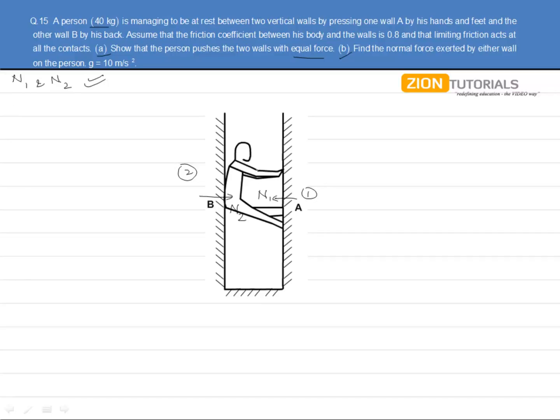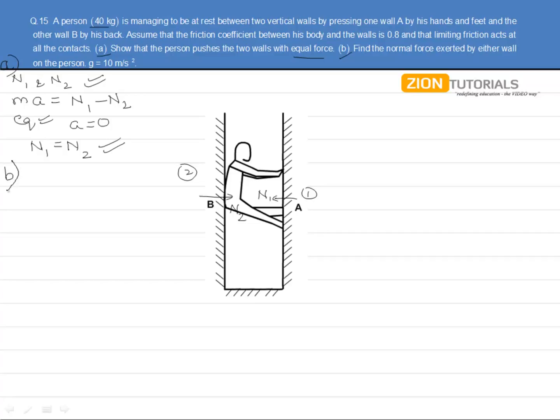In order to balance this man in the horizontal direction, the net of these forces must be zero, because mass times acceleration equals N1 minus N2. For it to be in equilibrium, acceleration must be zero. So N1 is equal to N2. Hence the first part of the question is done.